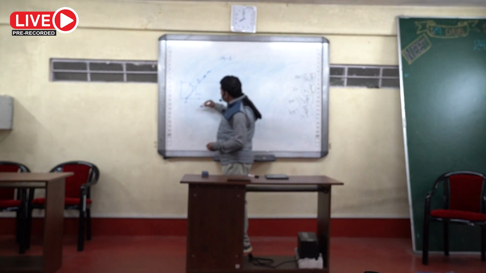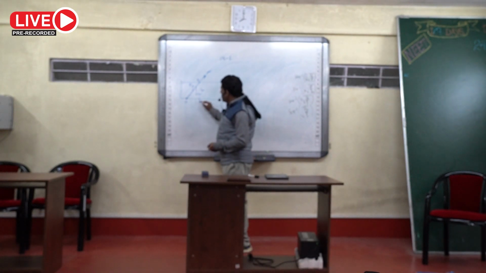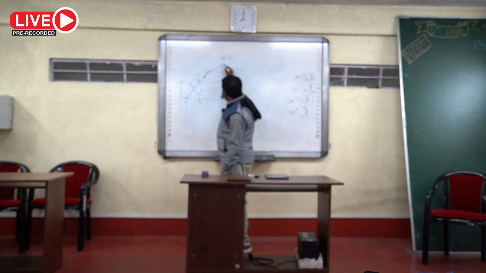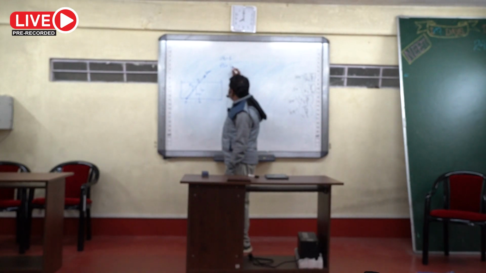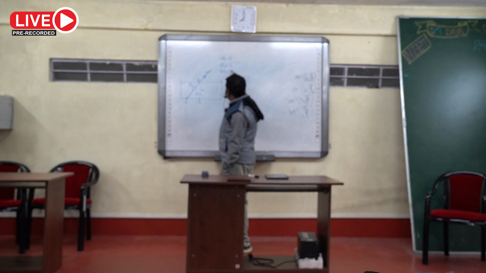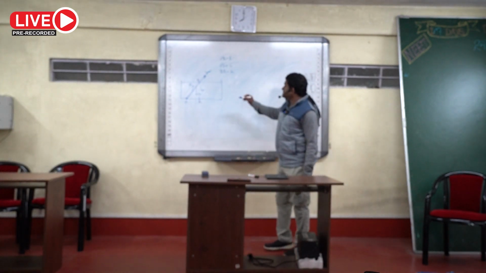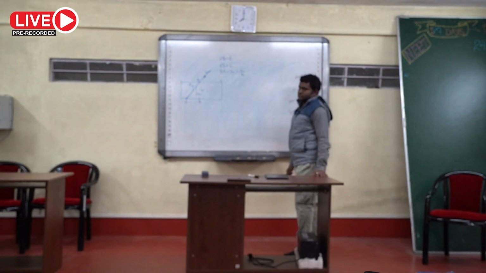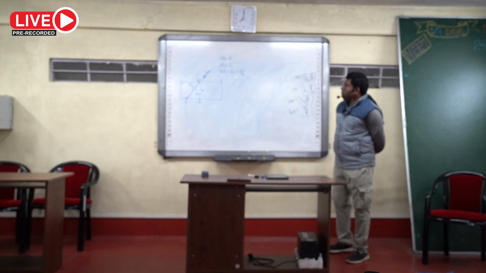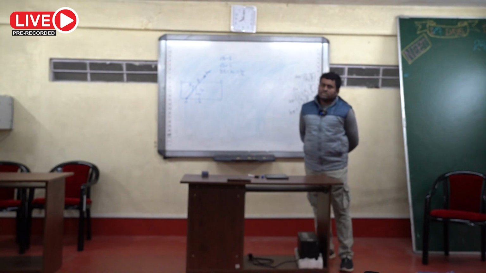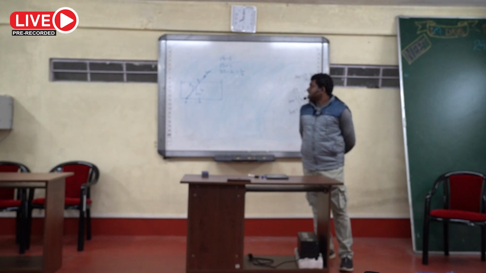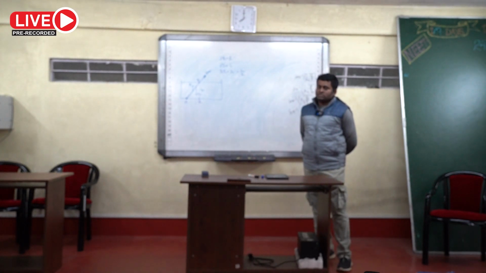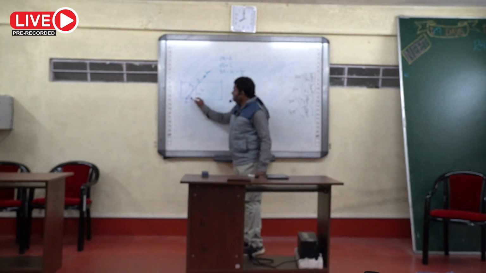This is the perpendicular, so this is the height of the water, that is considered as H. Suppose this point is R, and this is S. PS is the total length, that is capital L. QR is the height of the liquid, that is H, and this H is given as L by N. We considered, since it is not mentioned in the problem, that PS is the length of the rod, capital L, and QR is the height of the liquid, H. Then consider that this angle is theta. You have to find that theta.